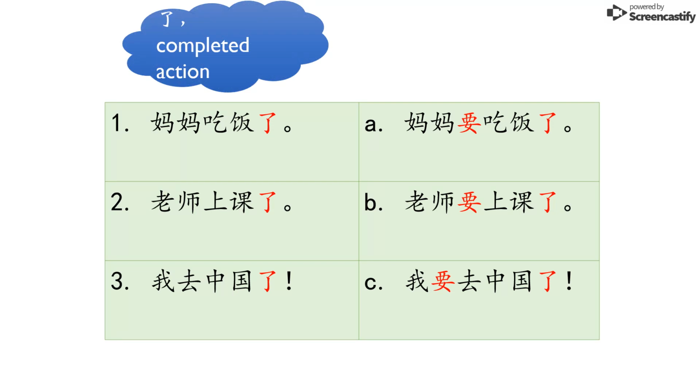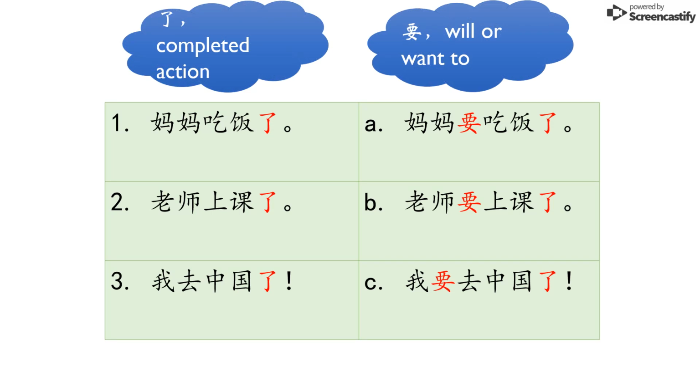Now we're going to talk a little bit about 要. One important thing to note about sentences that end in just 了 and sentences that have a 要 and end in 了 is that sentences with just 了 indicate a completed action. So 妈妈吃饭了 means mom has eaten already. But 妈妈要吃饭了 actually means that mom hasn't eaten yet, but she is going to. And usually when we have a 要 and a 了, it means that whatever action is going to take place won't happen in the distant future, but is coming up pretty readily.